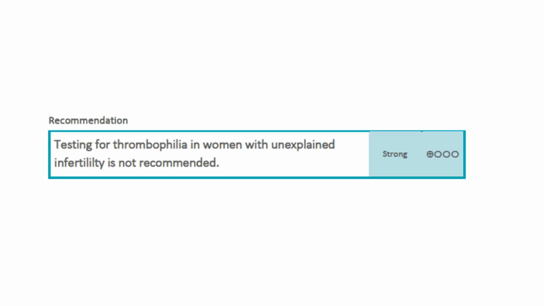Testing for thrombophilia in unexplained infertility is also not recommended, as these tests are not available globally, they are very expensive, and there is no effective proof that thrombophilia causes unexplained infertility. So these are not recommended.